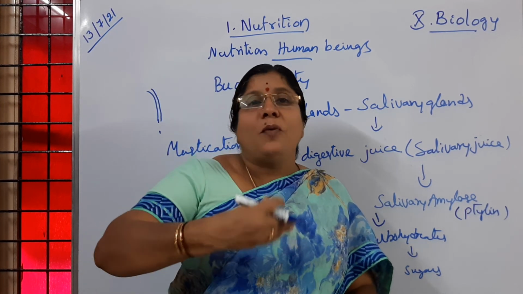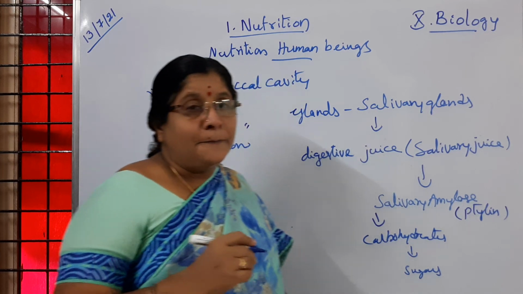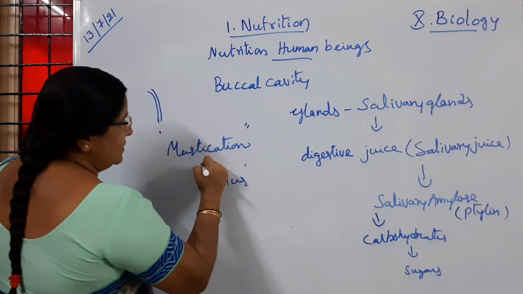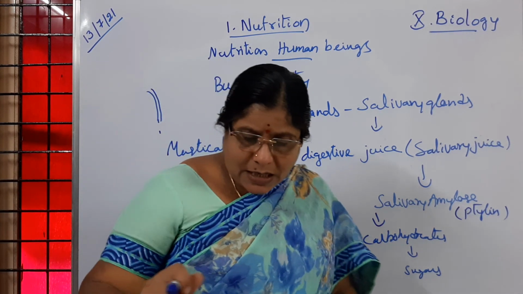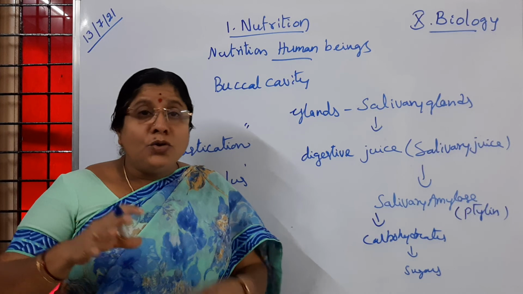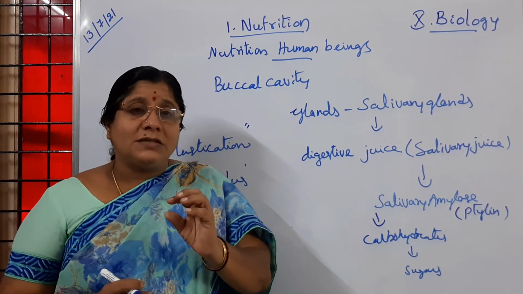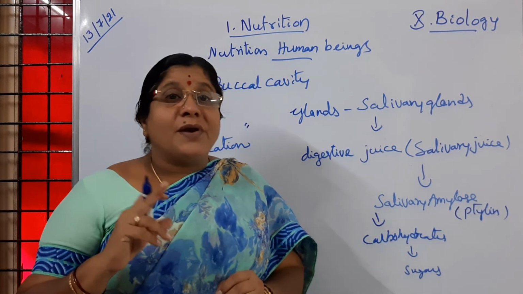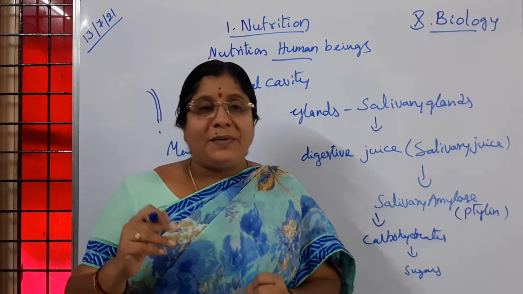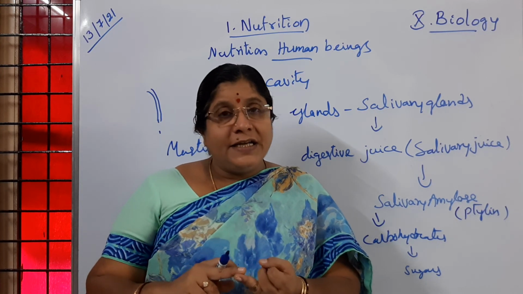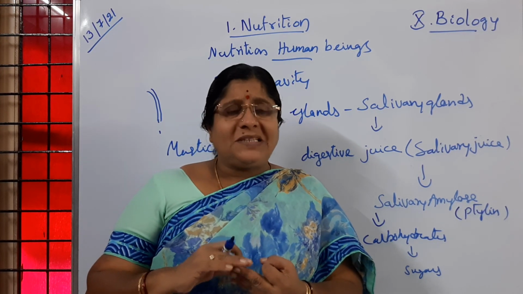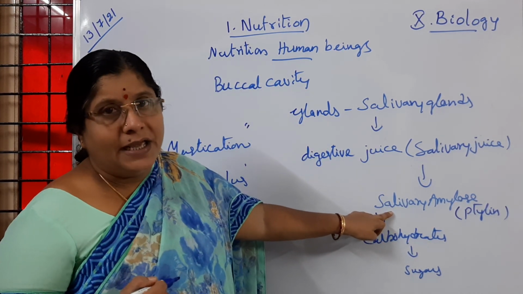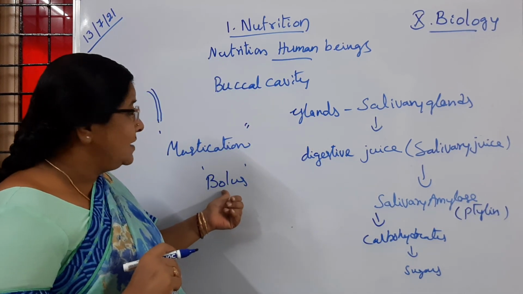Which is made easy to pass into the next part, the esophagus. That one we call a bolus. Very important. What do you mean by bolus, children? The soft, not too much, but a little bit soft mass of food formed in the buccal cavity after the processes. What kind of processes happen, children? Grinding, masticating, chewing, etc. happen with the action of salivary amylase. That is called a bolus.